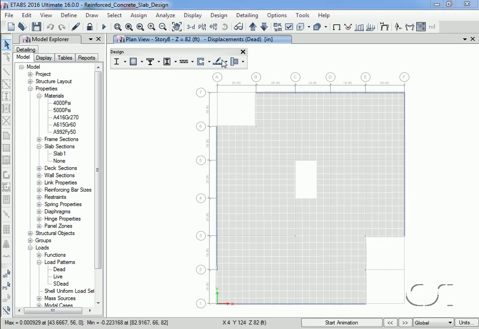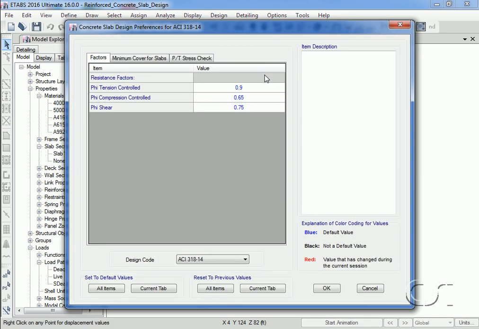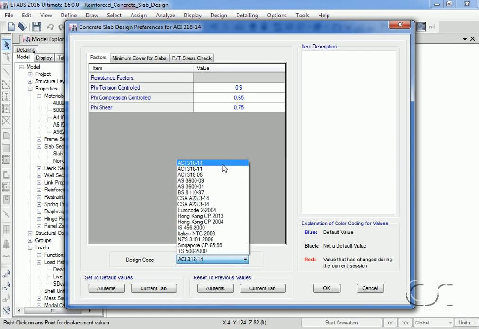With the analysis complete, we will review the settings for our concrete slab design. We start by viewing our design preferences. For this design, we are going to use the ACI 318-14 code.